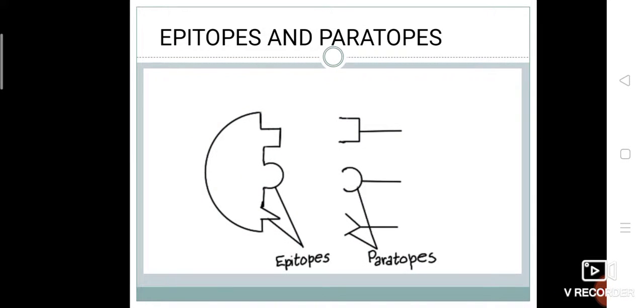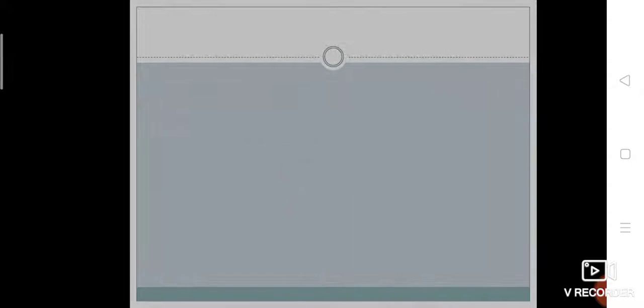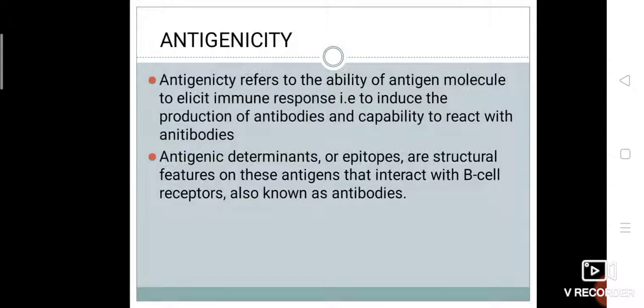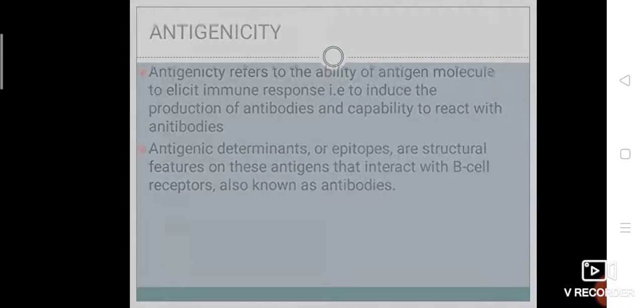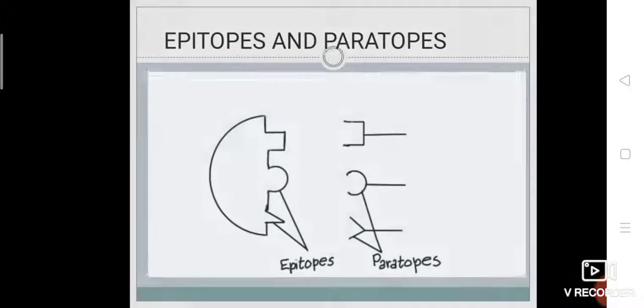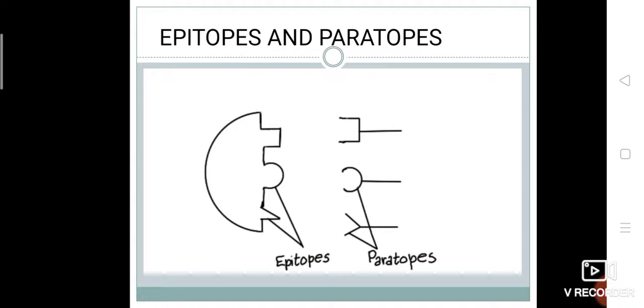Now, what are paratopes and epitopes? A paratope, also called antigenic binding site, is a part of antibody which recognizes and binds to an antigen. The part of antigen to which paratope binds is called epitope.